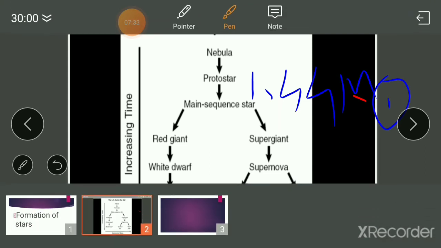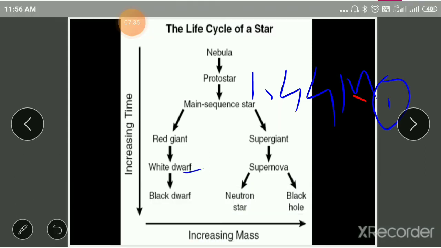Next is the white dwarf stage. During the white dwarf stage, the surface of the red giant star flares off. The core of the star is separated from the red giant star. In the core, the gravitational collapse increases.